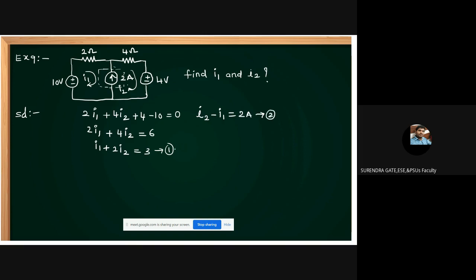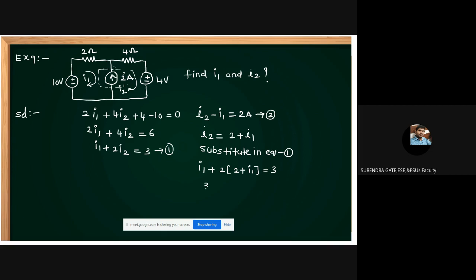Now solve 1 and 2. From equation 2, what can we get? I2 equals 2 plus I1. Then substitute in equation 1. Then what can we get, friends? I1 plus 2 into I2, which is 2 plus I1, is equal to 3.